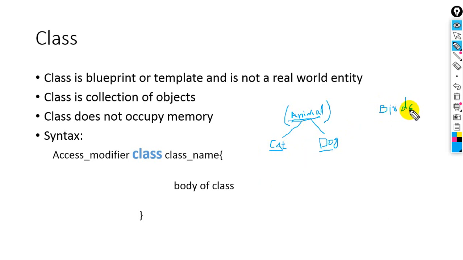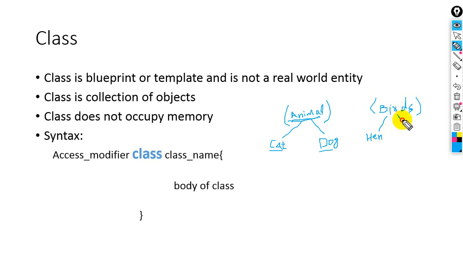What are birds? Birds is the class name. Inside birds we have, for example, a hen. Hen is a bird, an object in this class.